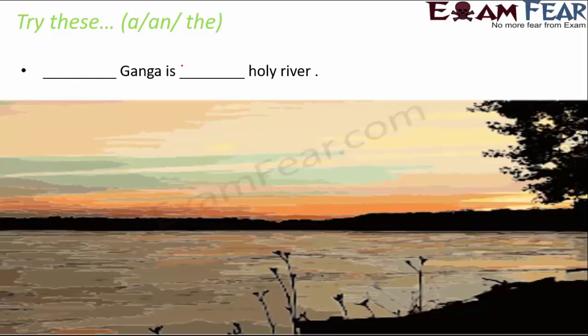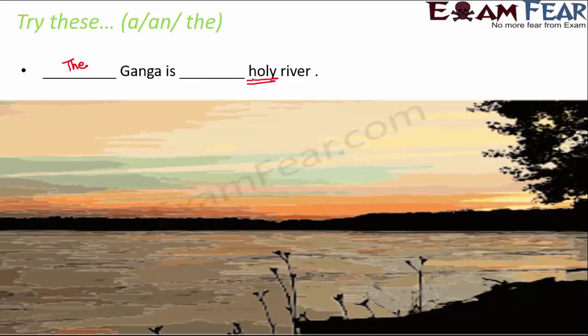Dash Ganga is dash holy river. So here, Ganga again is a proper noun, which is a specific thing. So Ganga is the name of a specific river. So we will use the Ganga. It's very similar to the way we use the Himalayas. So the Himalayas, the Ganga is dash holy river.